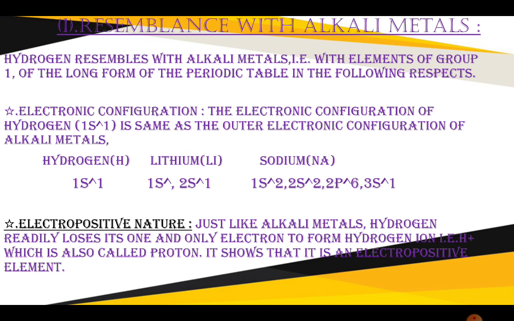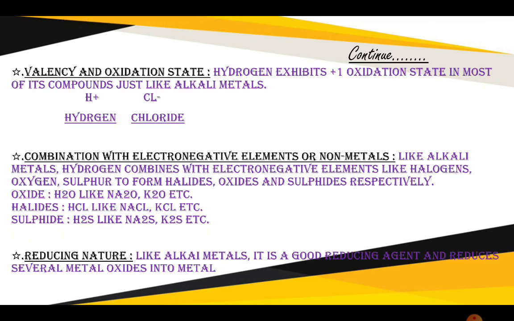Electropositive nature. Just like alkali metals, hydrogen readily loses its one and only electron to form hydrogen ion, that is H+, which is also called proton. It shows that it is an electropositive element. Valency and oxidation state. Hydrogen exhibits +1 oxidation state in most of its compounds, just like alkali metals. Combination with electronegative elements or nonmetals. Like alkali metals, hydrogen combines with electronegative elements like halogens, oxygen, sulfur to form halides, oxides, and sulfides, respectively.